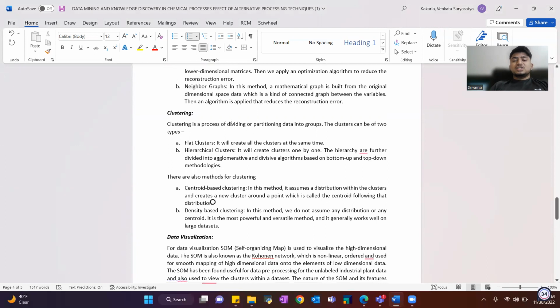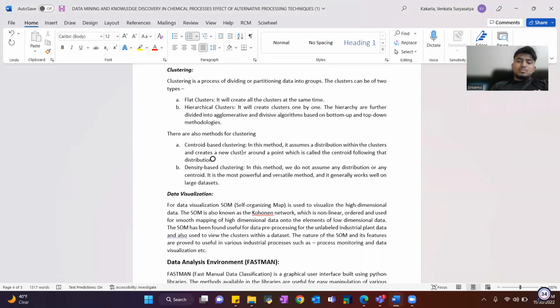Clustering. Clustering is a process of dividing or partitioning data into groups. The clusters can be of two types: flat clusters and hierarchical clusters. Flat clusters are those that create all the clusters at the same time. Hierarchical clusters create clusters one by one. The hierarchical methods are further divided into agglomerative and divisive algorithms, based on bottom-up and top-down methodologies.